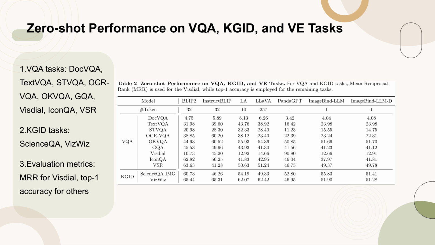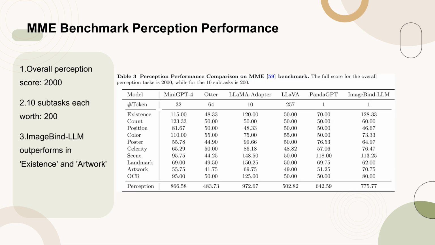This table provides a comprehensive view of how different models perform in these tasks without prior training on the specific datasets. Table 3 presents a detailed comparison of perception performance across various models on the MME benchmark. The benchmark evaluates models on 10 subtasks, each contributing 200 points to the overall perception score, which totals 2,000. Notably, ImageBind-LLM demonstrates superior performance in the existence and artwork subtasks, outperforming other models in these categories. This table provides a comprehensive view of how different models handle perception tasks, highlighting ImageBind-LLM's strengths in specific areas.